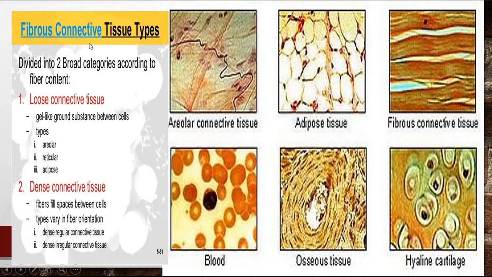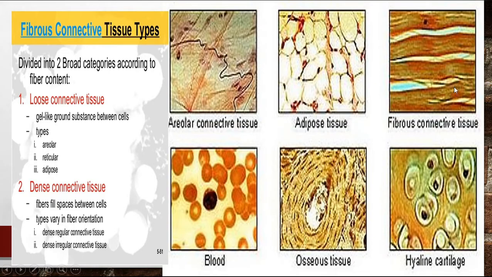This slide is showing the fibrous connective tissue and its broad categories, loose as well as dense. These are the types in loose, and these are the types in dense. Now these are some figures of the connective tissue. This figure is showing the areolar connective tissue. This is adipose connective tissue, which helps in storing fat.